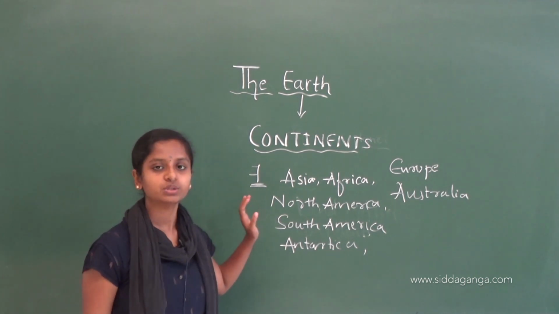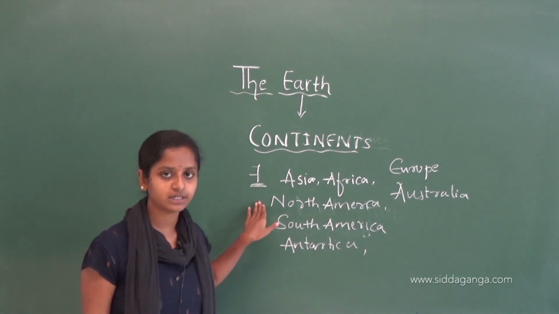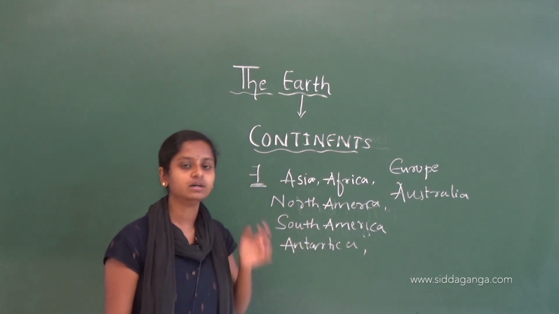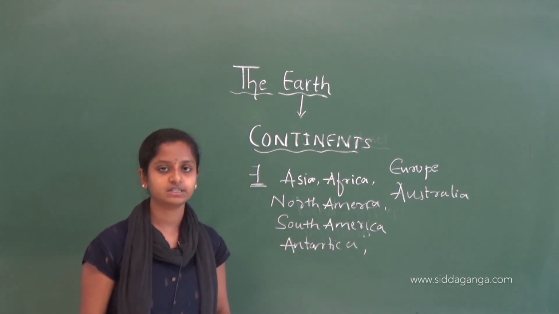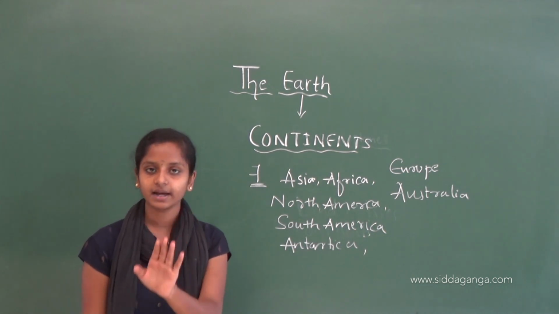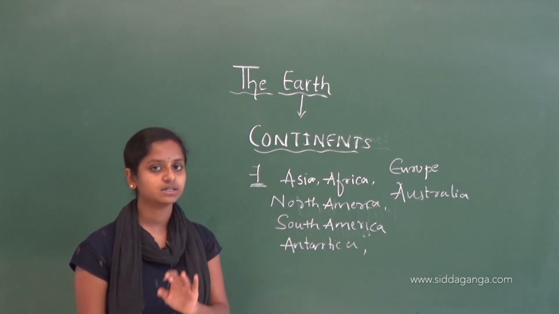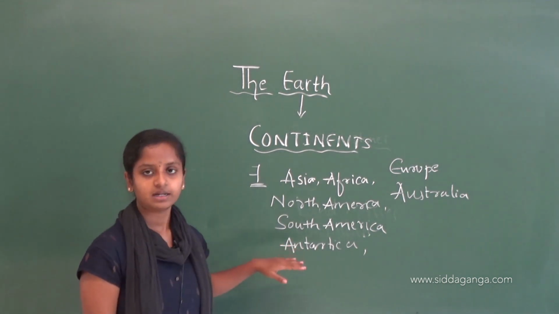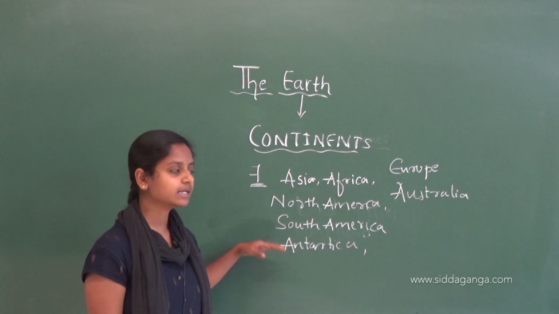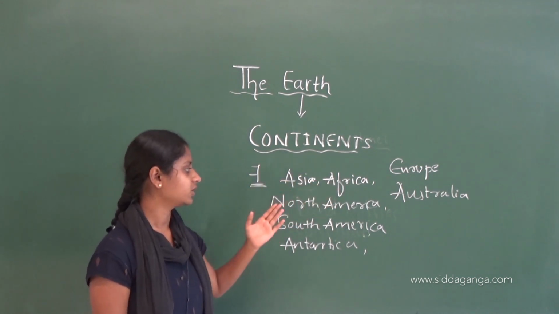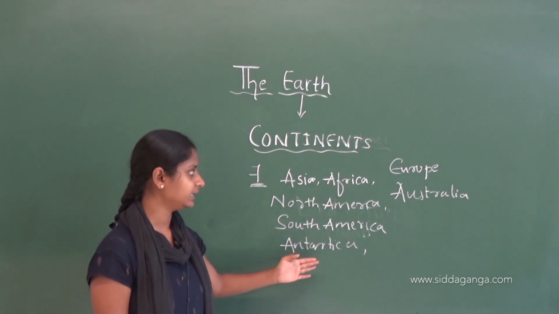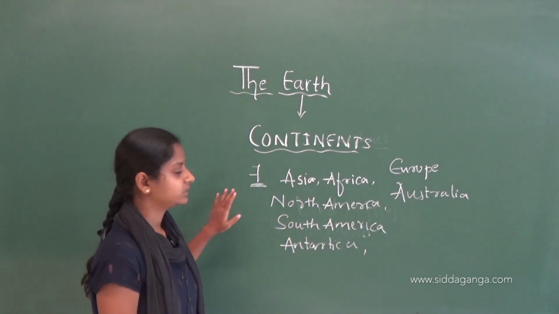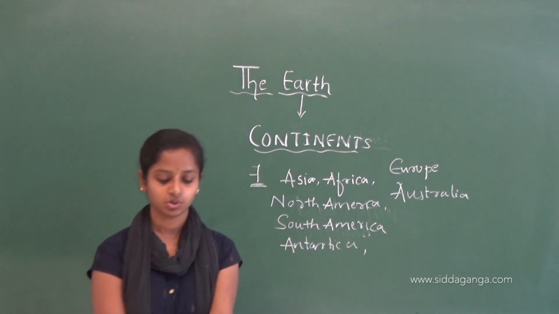So there are 7 continents on our earth surface, in the land which is present on the earth. So the land which is present on the earth is divided into different continents. Namely, there are 7 continents: Asia, Africa, North America, South America, Antarctica, Europe and Australia. So these are the 7 continents.